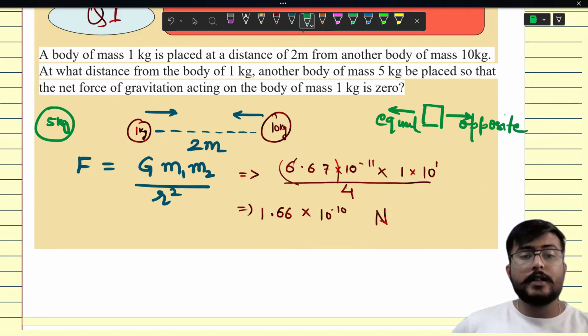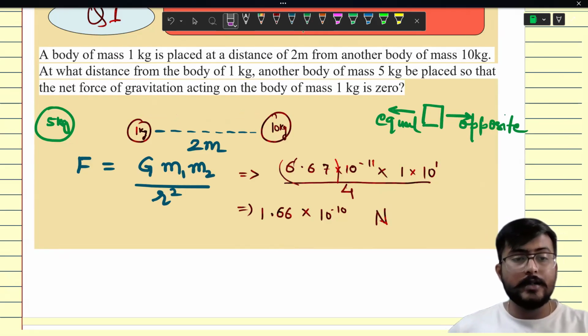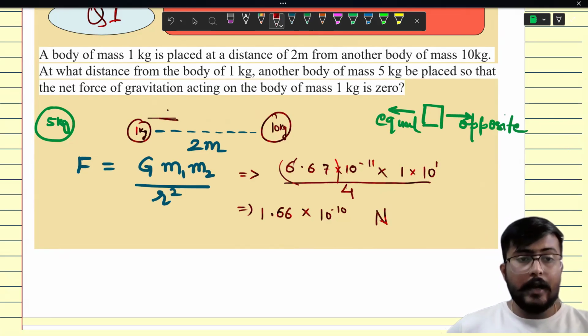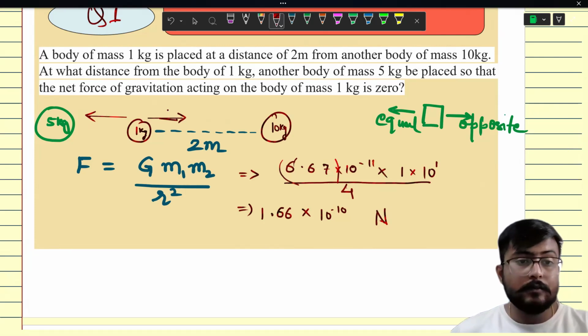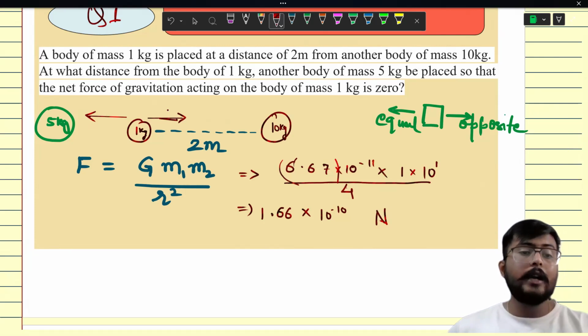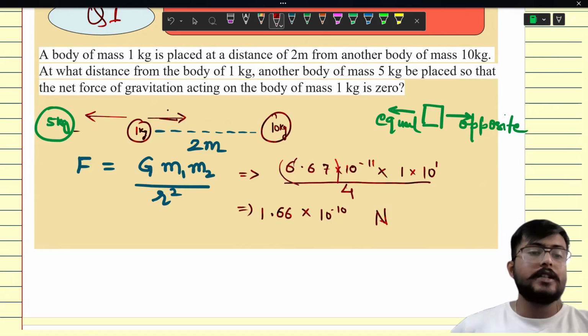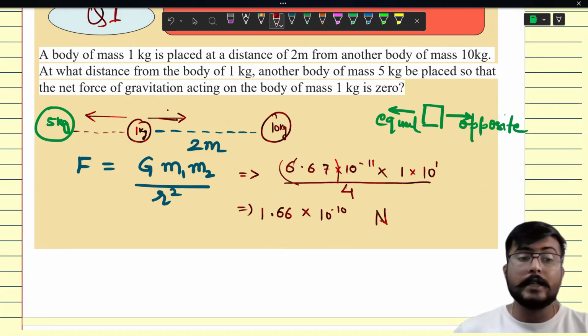How much force is this 10 kg mass applying on this 1 kg mass? We have just found it. And if we apply a similar force on this object on the opposite side, what would be the net force? Yes, zero. That means this 5 kg mass should also pull the object with the same force.